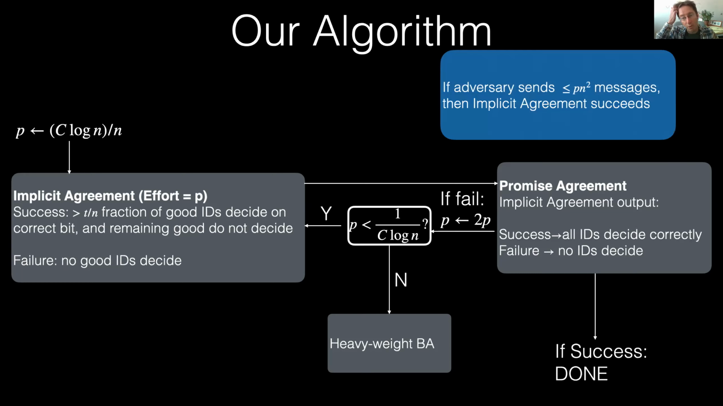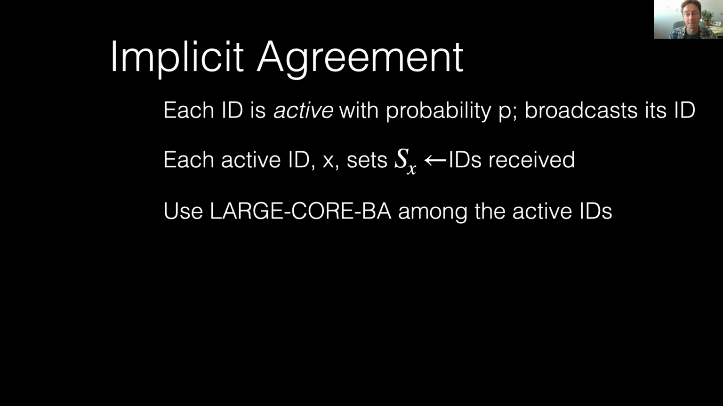One important property of this implicit agreement problem is that if the adversary sends less than or equal to p(n squared) messages, then implicit agreement will succeed. This is the sense in which, as p gets larger and larger, the adversary is required to send more and more messages to prevent us from succeeding. So how does this work? Implicit agreement is the hardest part of this algorithm by far.